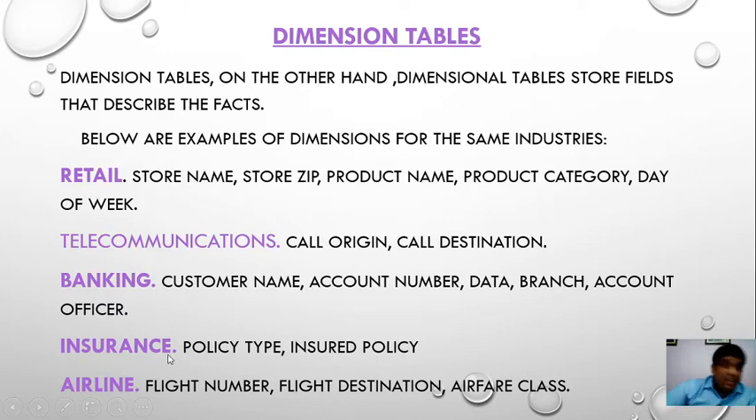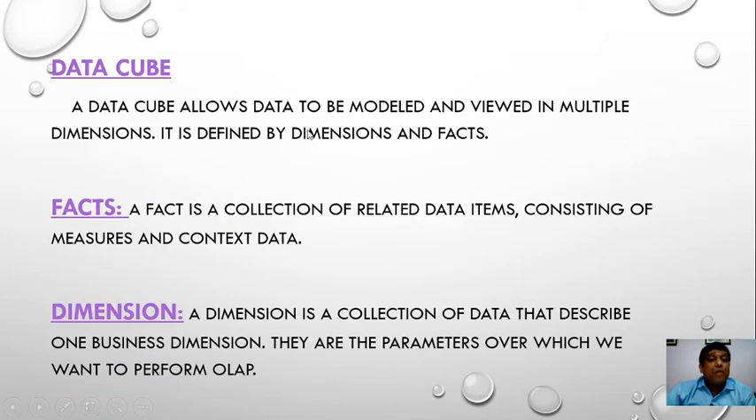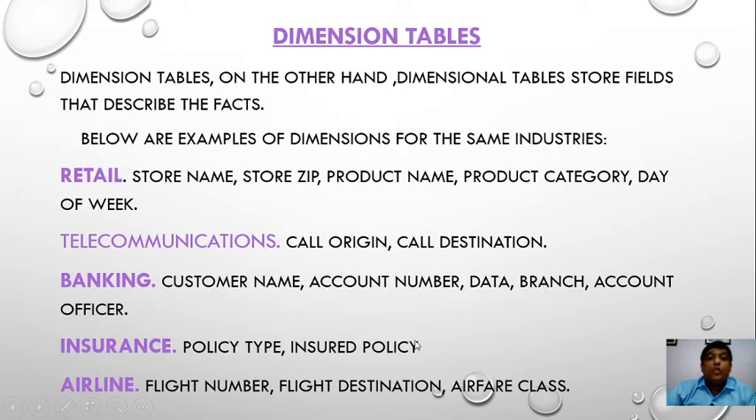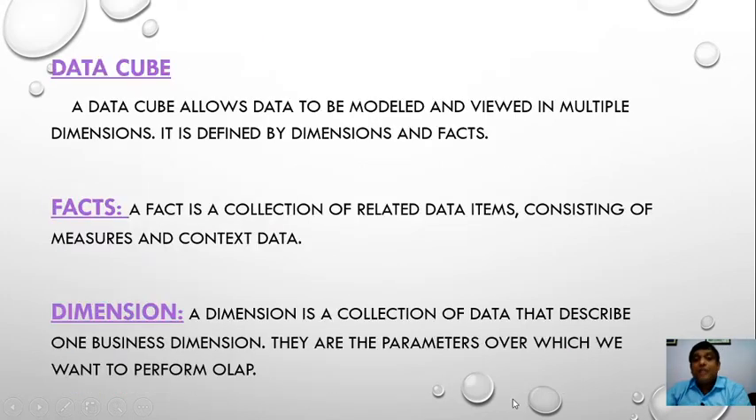Insurance. In the fact table, insurance defines the claim amount. But in the dimension table, we will define which type of policy is being used, insured policy. In the case of airline, flight number. But in the fact table, we define the luggage weight. Flight destination, airfare class. These are the dimension tables that store the fields which describe the facts.